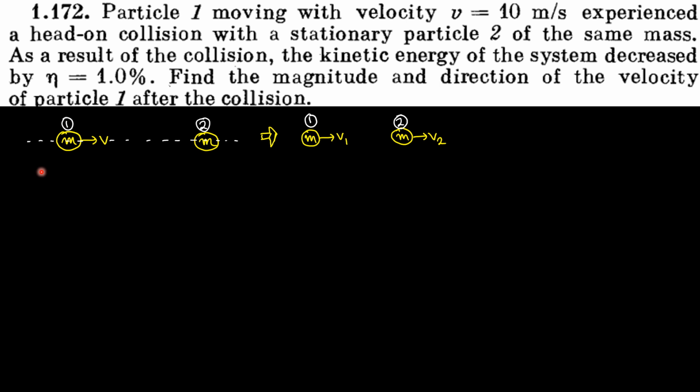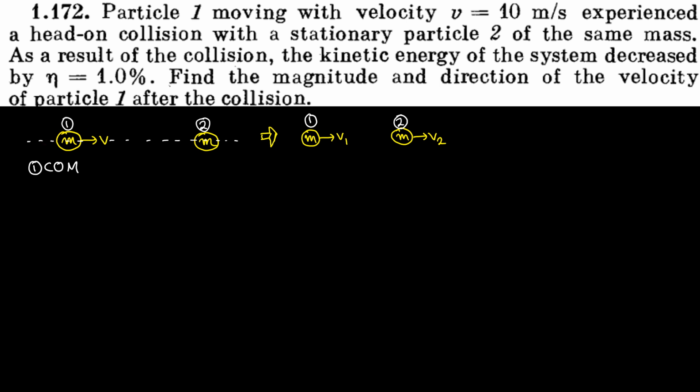So what are the equations that we can apply in this question? If you think about it, we can always apply conservation of momentum, regardless of any type of collision. So equation 1 is conservation of momentum. The second equation is given in the question itself. As a result of the collision, the kinetic energy of the system decreased by 1%. That means the final kinetic energy is 1% less than the initial kinetic energy.